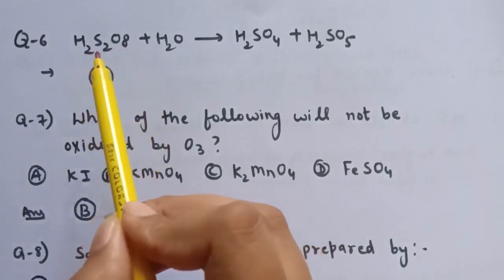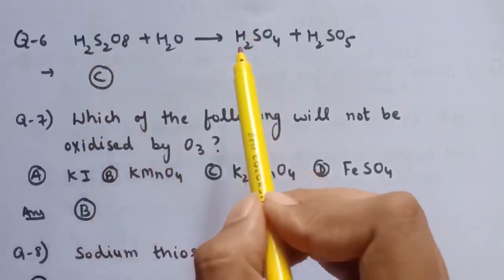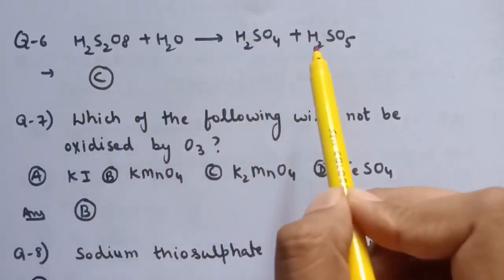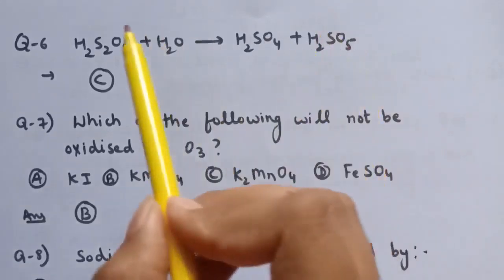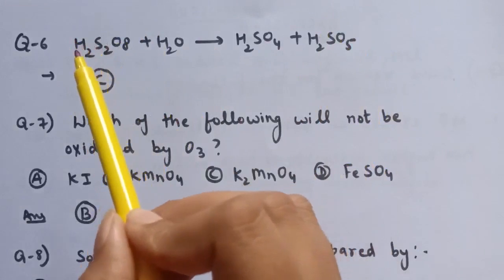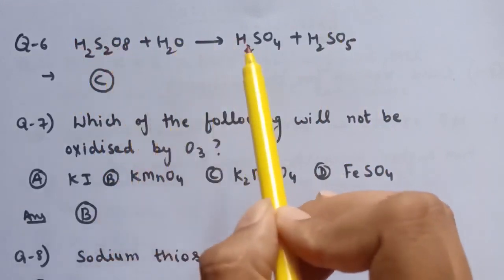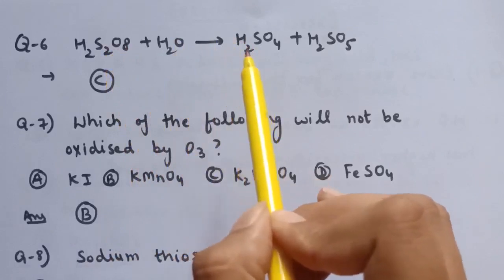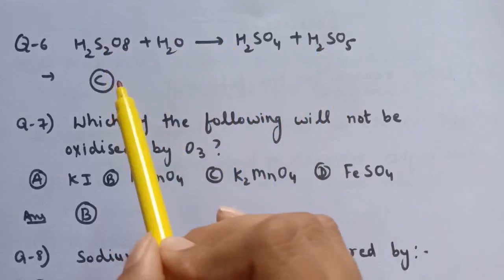So when we hydrolyze 1 mole of this peroxodisulfuric acid, we get 1 mole of sulfuric acid and 1 mole of peroxomonosulfuric acid. So option C is correct.